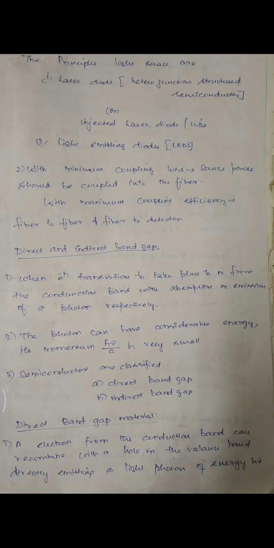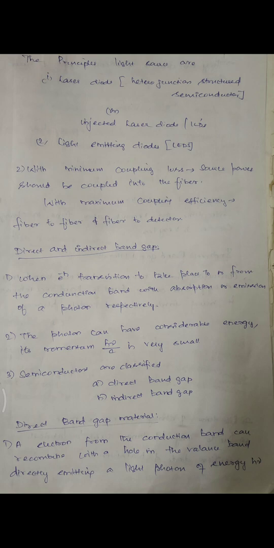Then we will discuss direct and indirect band gap. Electron transitions take place to or from the conduction band with the absorption or emission of a photon, respectively. Here, the photon can have considerable energy hν, but its momentum hν/c is very small.